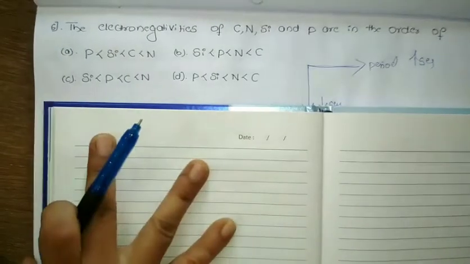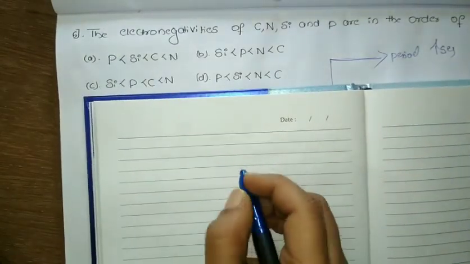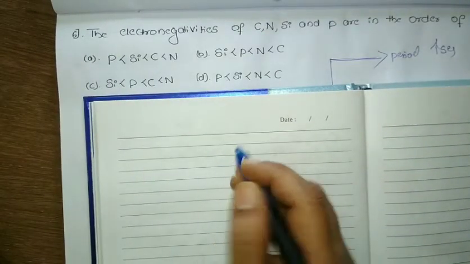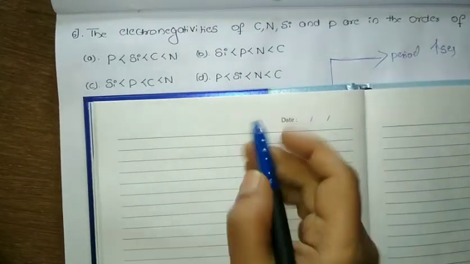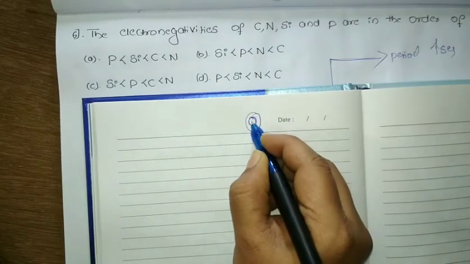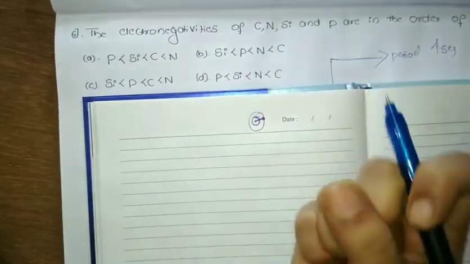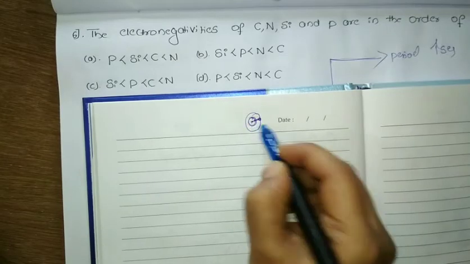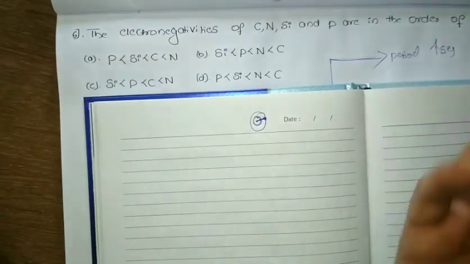Now we could have some idea regarding electronegativity. What do you mean by that? It is the capacity to attract the electron towards itself. If the size of an atom is small, the outermost electrons are strongly held by the nucleus, which means more attraction between the nucleus and the outermost electron, so it will attract the electron and the electronegativity will be high.